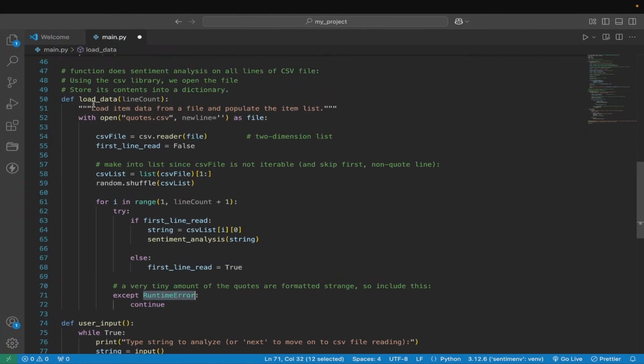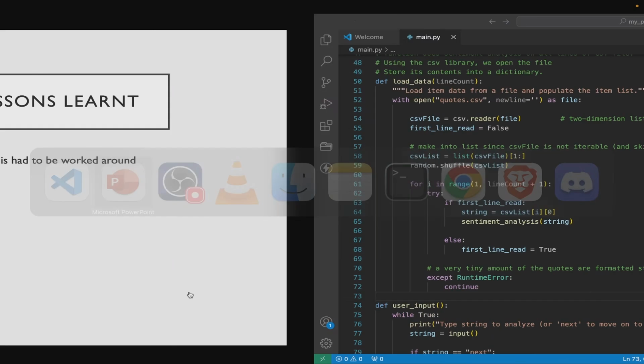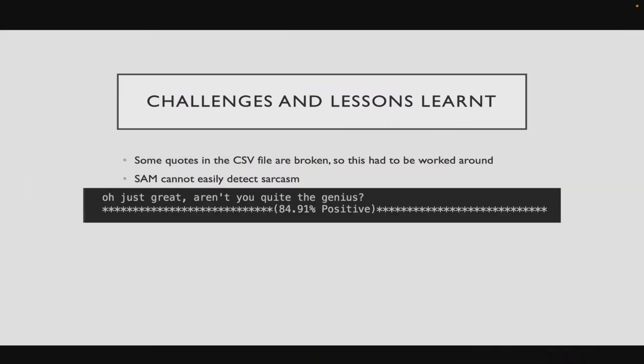So how this works, my for loop, for each quote that is iterated through, we first of all check to see if runtime error will be run. If it's run for that particular quote, we skip over it with continue. And that was my workaround, runtime error.